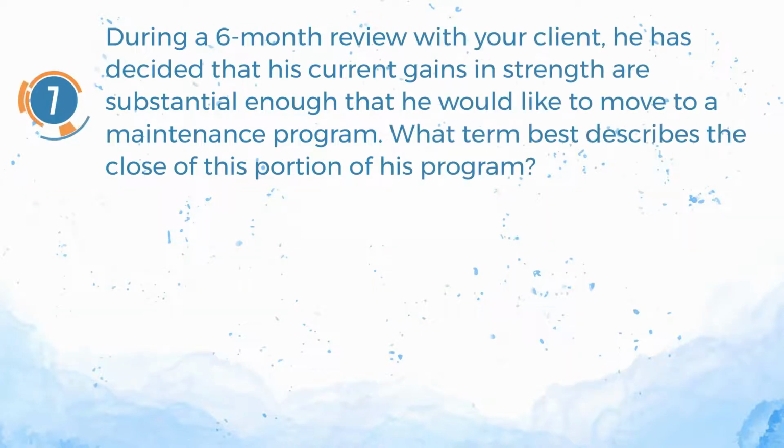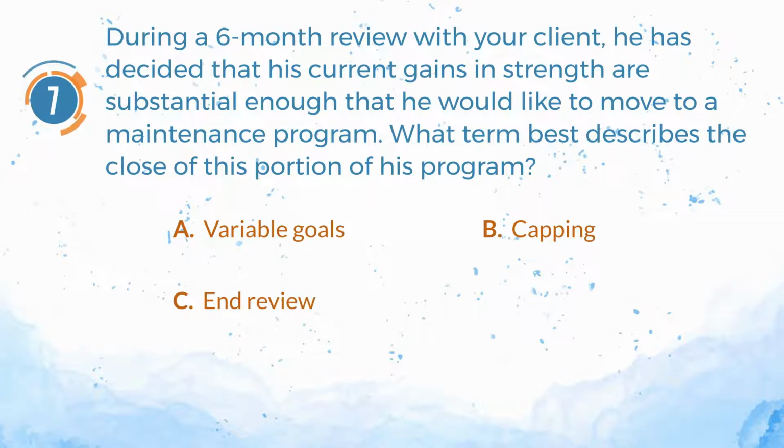Number 7. During a 6-month review with your client, he has decided that his current gains in strength are substantial enough that he would like to move to a maintenance program. What term best describes the close of this portion of his program? A. Variable goals. B. Capping. C. End review. D. Evaluation.